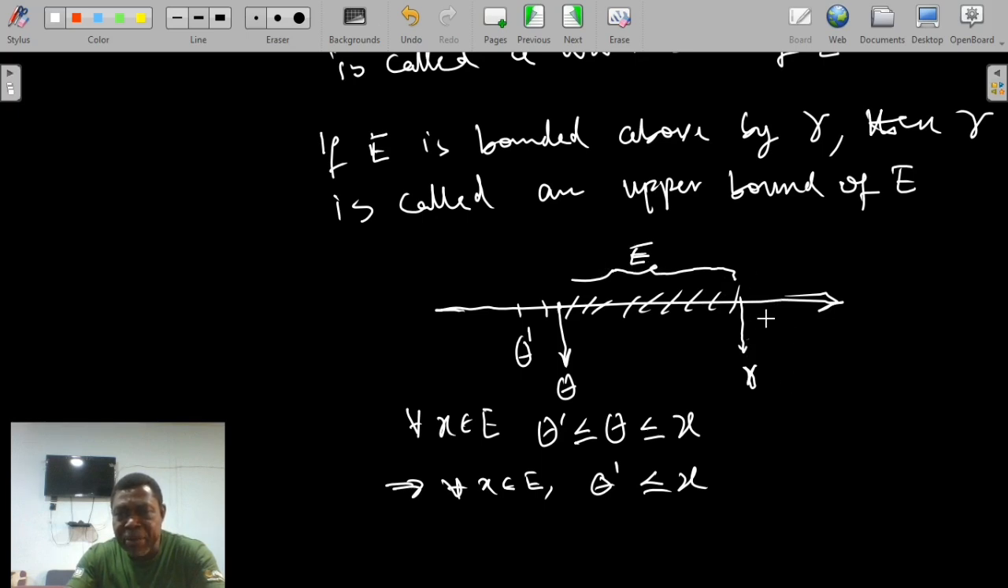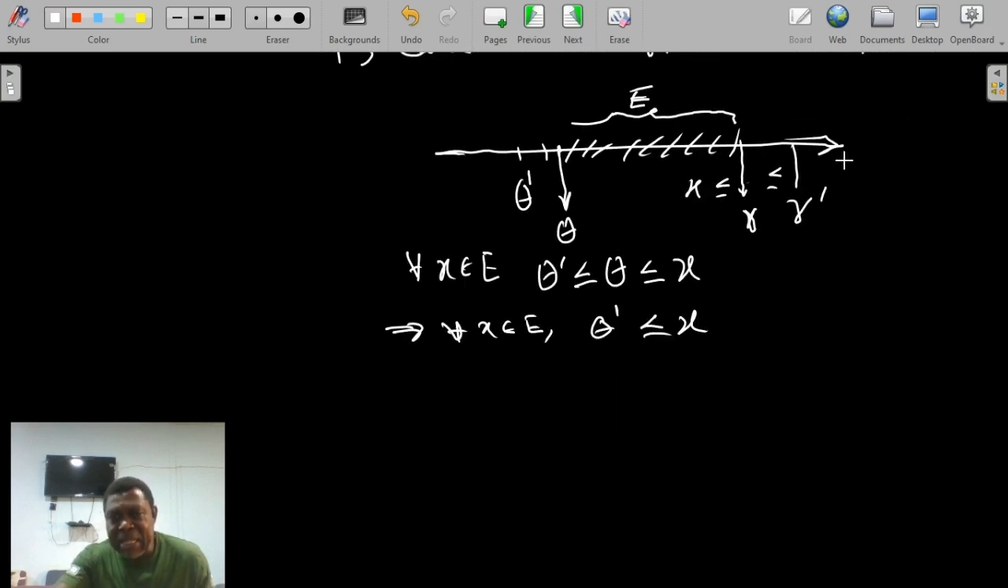Once a set E is bounded above by the number gamma, any other number that is bigger than or equal to gamma automatically becomes an upper bound. Say gamma prime is bigger than or equal to gamma. Then any x we pick in E will satisfy x less than or equal to gamma prime, and therefore gamma prime is also an upper bound. This means that once an upper bound is established, every other number greater than or equal to it is also an upper bound, and the set E will be bounded above by that number.